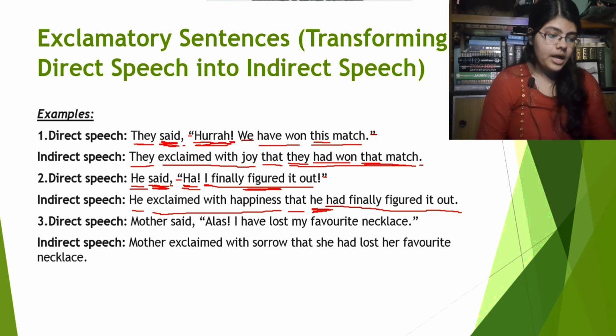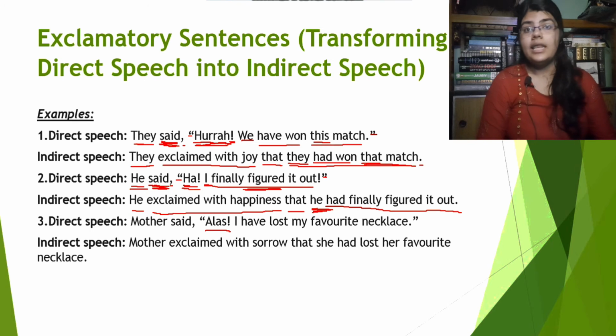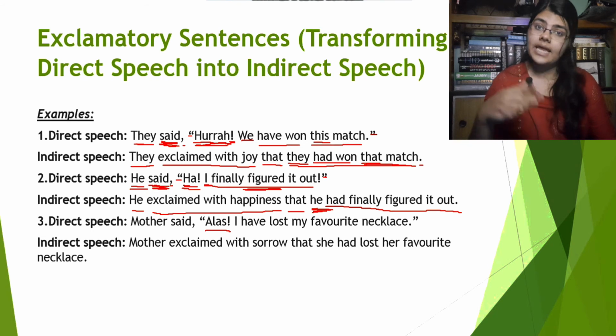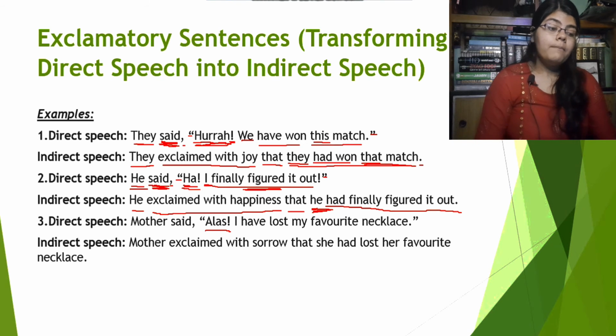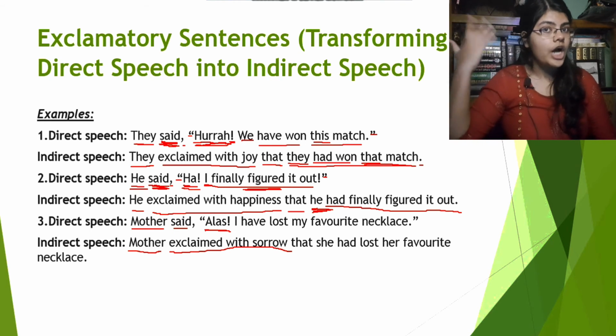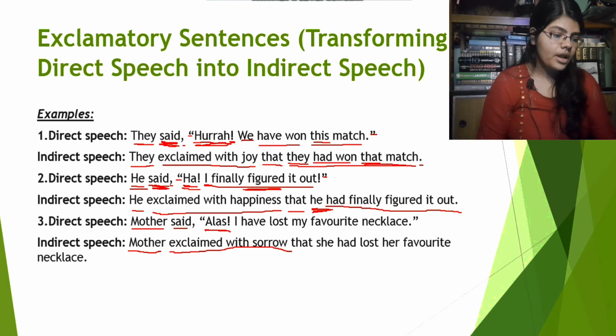Again, in the direct speech, the reported speech starts with "alas", so obviously it's an exclamatory sentence. Mother will be mother in the indirect speech. We won't use "said" here. We will use "exclaimed with sorrow" instead of "said". Why? Because the reported speech starts with "alas". We already saw that in the chart before, right?